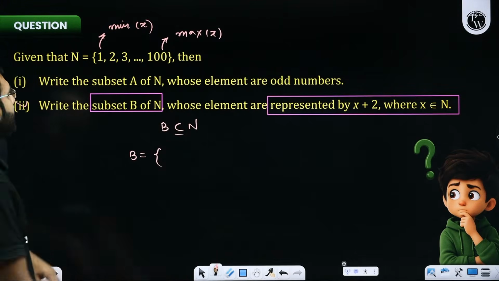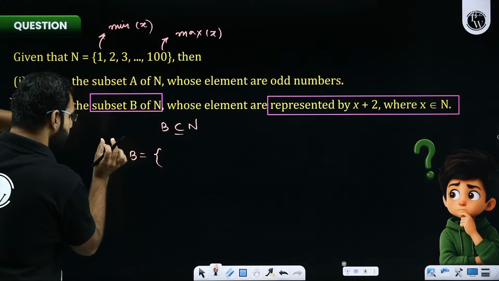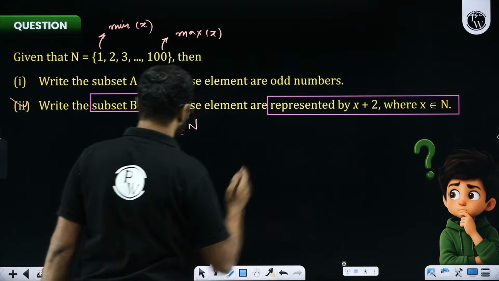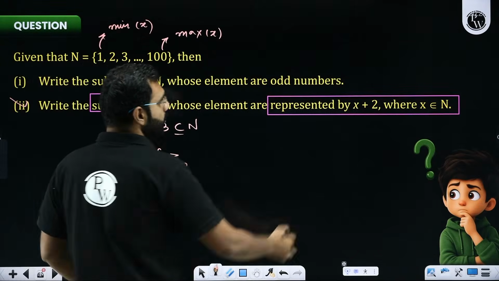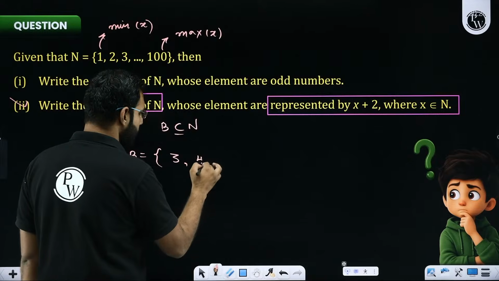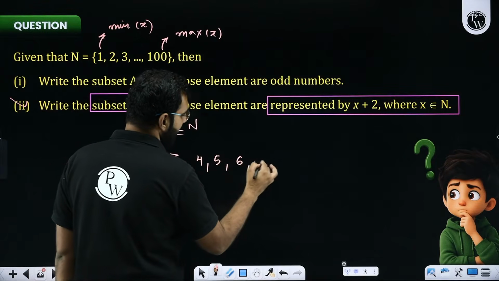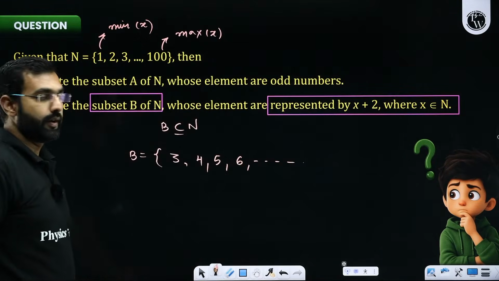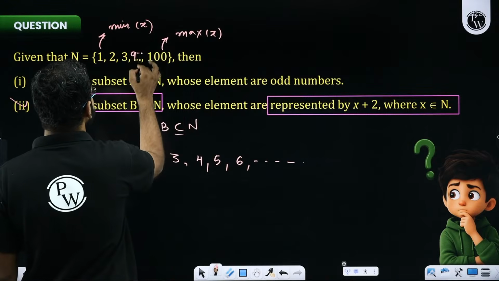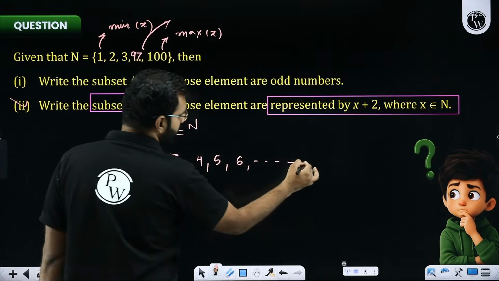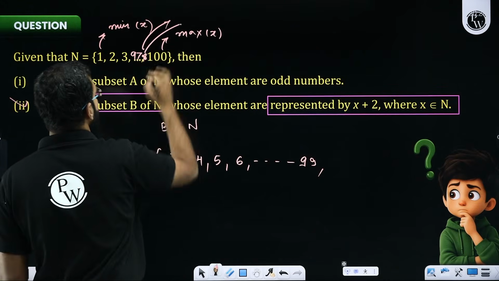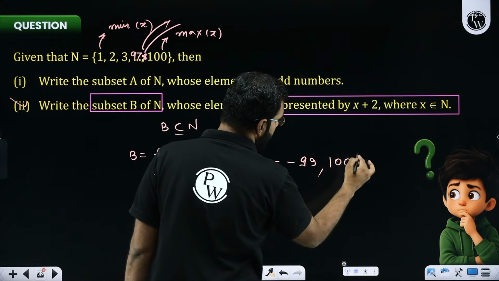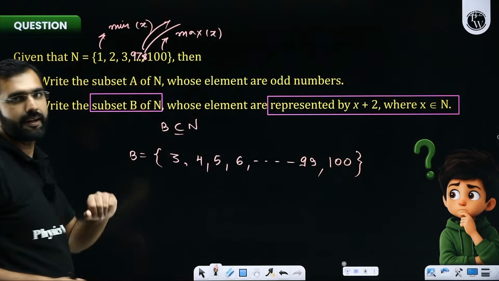So let's say if I take x as 1, B will have 1 plus 2. What is 1 plus 2? 3. If I take x as 2, B will have 2 plus 2. That's 4, then 5, then 6, and so on. Now, if I take 97, so 97 plus 2 will be 99. If I take 98, so 98 plus 2 will be 100. But can I really take 99?